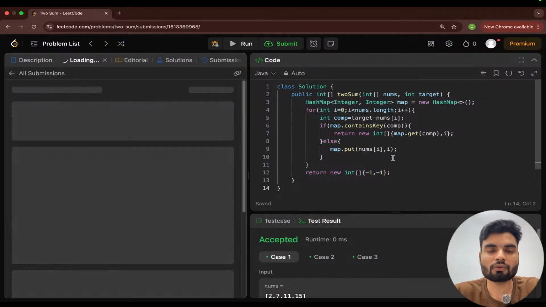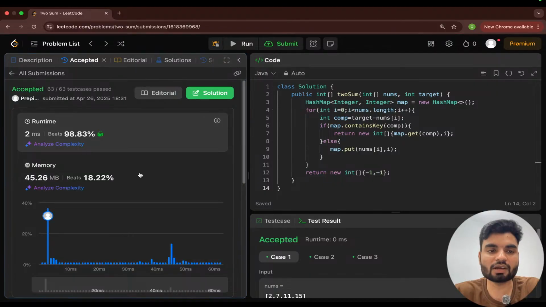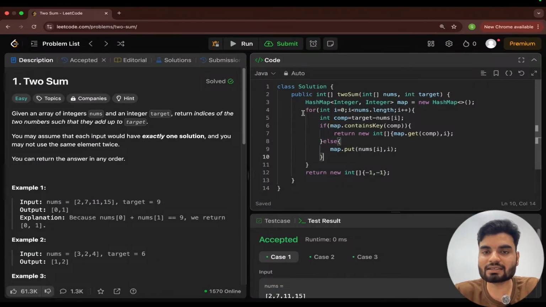Right. So cool, it's working fine. It's beating 98.83%. The time complexity is linear because we are using only one loop, and the space complexity is also linear because you're utilizing an extra data structure, that is the hash map.